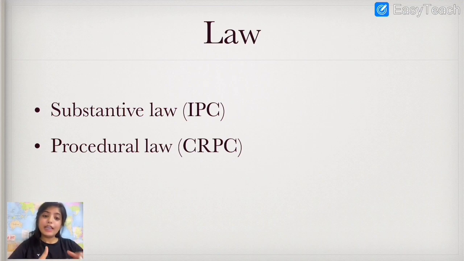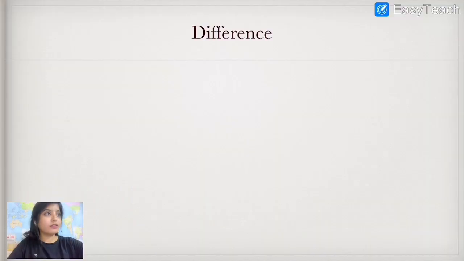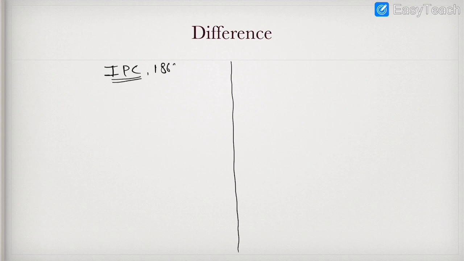Now, friends, Indian Penal Code is an example of substantive law, whereas Criminal Procedure Code, that is CrPC, is an example of procedural law. Now, we will understand what is the main difference between Indian Penal Code and CrPC. I will explain you with some examples. Indian Penal Code is of 1860 and CrPC, that is Criminal Procedure Code, is of 1973.